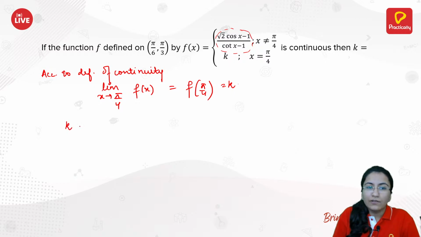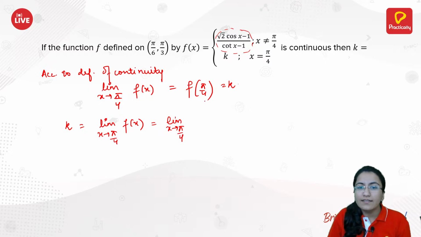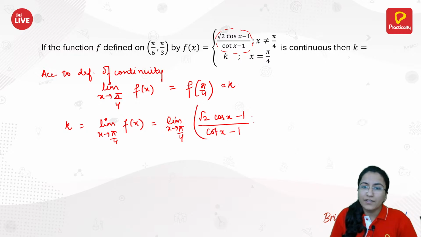So we need to calculate the value of k, that is same as limit x approaches to pi by 4 of f of x. Just input the expression you have. So limit x approaches to pi by 4, this is under root 2 cos x minus 1 divided by cot x minus 1. You have this function with you.